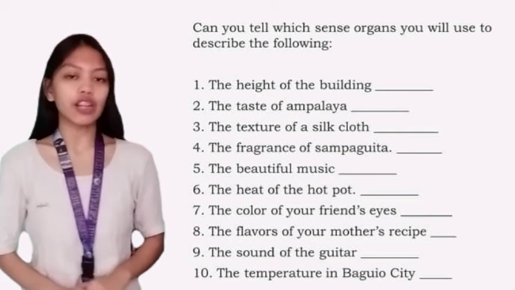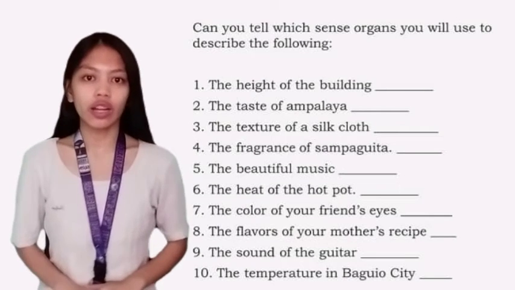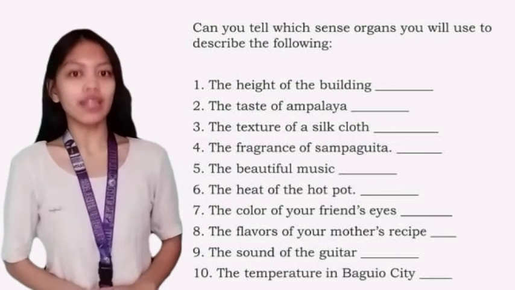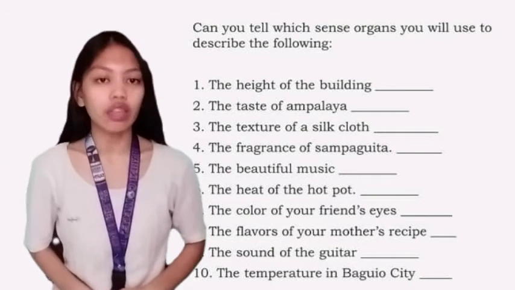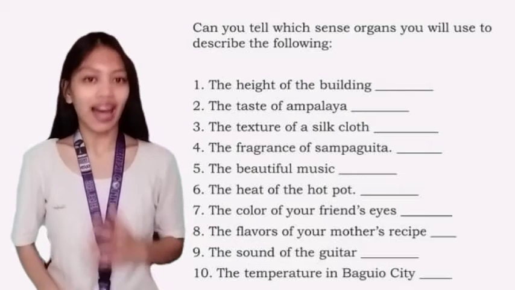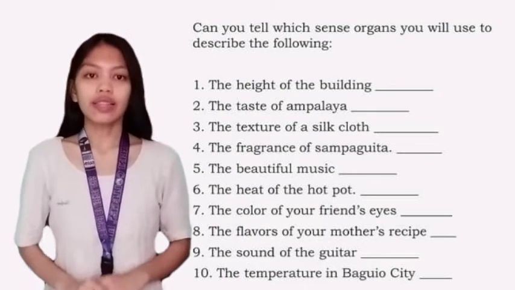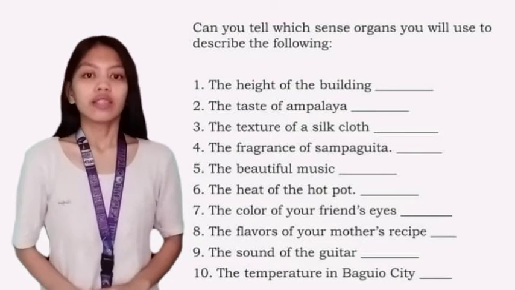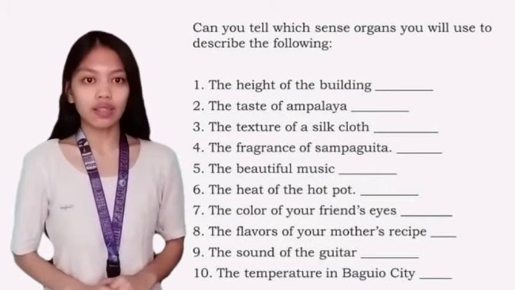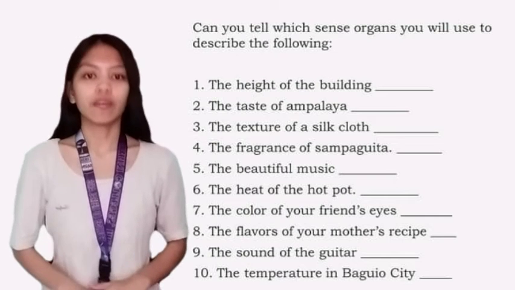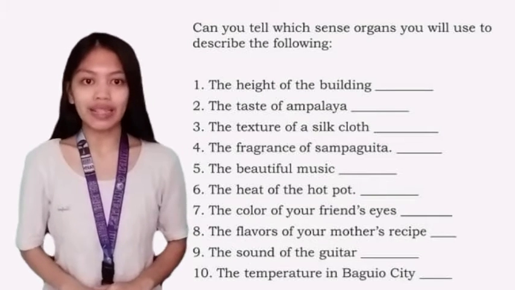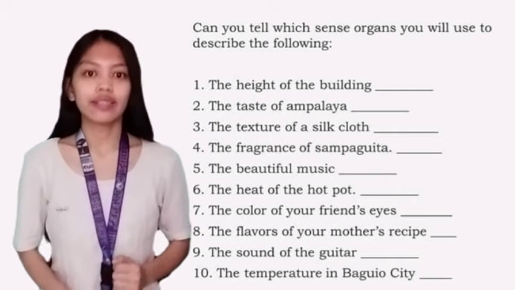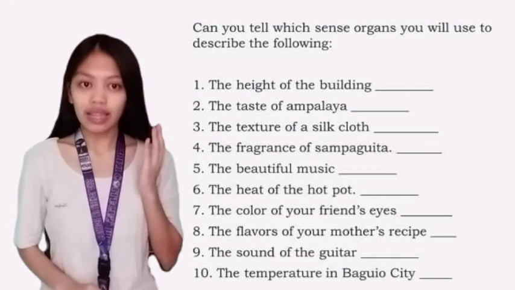Everybody read the instructions. Can you tell which sense organs you will use to describe the following? Number 1, the height of the building. The eyes. Number 2, the taste of ampalaya. The tongue. Number 3, the textures of a silk cloth. Skin. Number 4, the fragrance of sampaguita. Smell. The beautiful music. Ears.